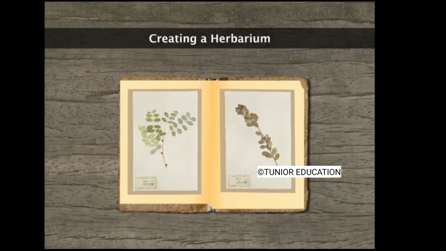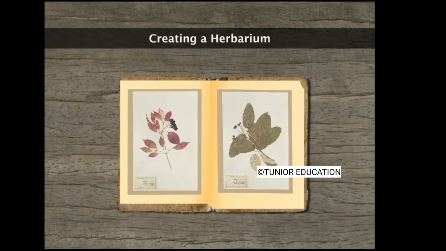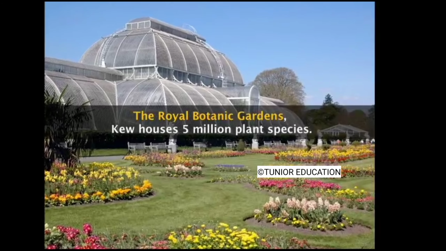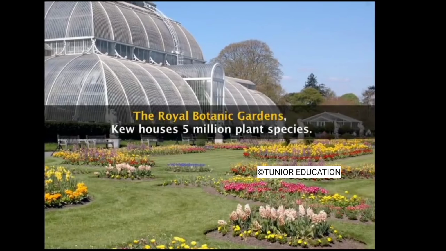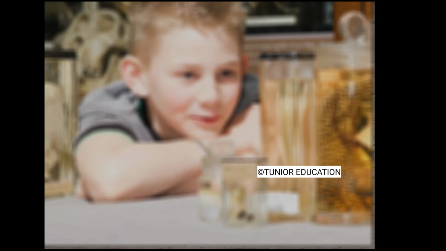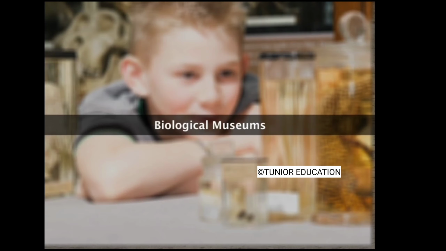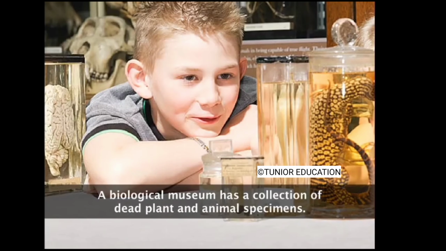Herbaria may be a small local collection containing, for example, a county flora or large international assemblages, as at the Royal Botanic Gardens, Kew, where approximately 5 million species are housed. There are different ways of preserving dead animal specimens. One way is to preserve them in solutions such as formalin that prevent damage to its body parts. You must have seen stored specimens of plants and animals in your science laboratory. It can thus be called a biological museum.